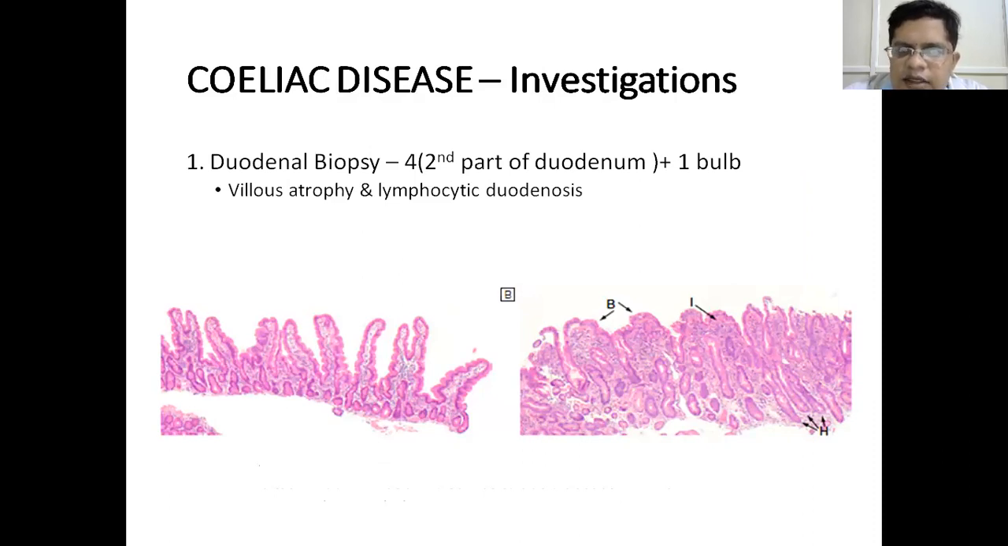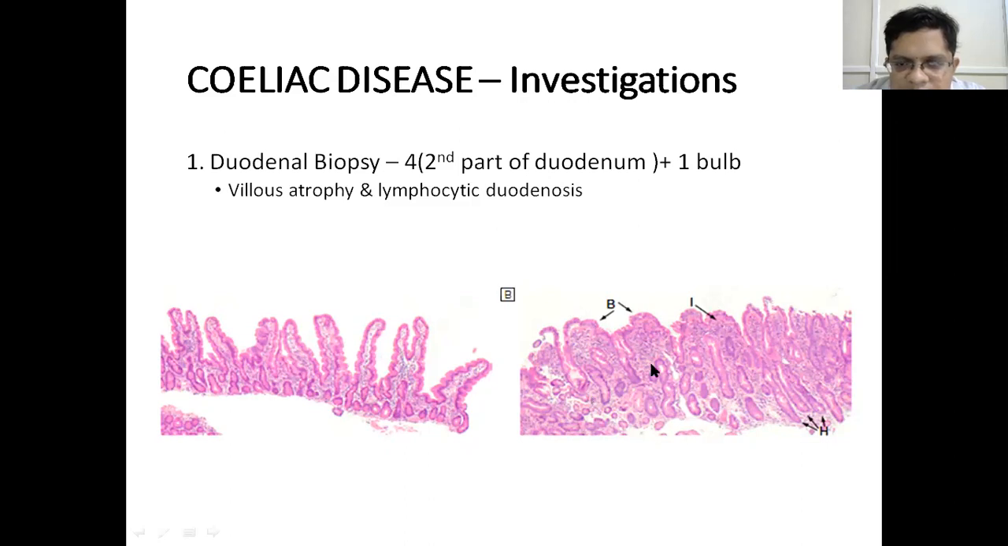duodenal biopsy. So for the duodenal biopsy, four biopsies are taken from the second part of duodenum, 4 pieces, and 1 from the duodenal bulb. So you can see on the picture on the right side, it is the normal duodenal mucosa. These are the normal villi. These are the crypts. So this is the normal structure.